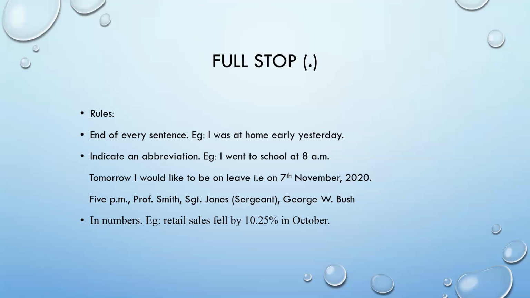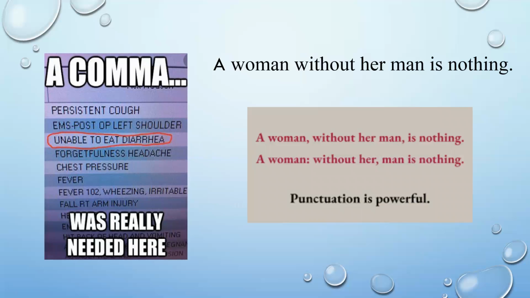Well, let us look at where to place a comma. Before we look at it, let us look at some examples which are given here, which are somewhat hilarious. Persistent cough, EMS, post OP left shoulder, unable to eat, diarrhea. This is really unimaginable to read or to listen to. What should come here is a comma, right? It's really required. If not, it would sound so disgusting to listen to this, right?